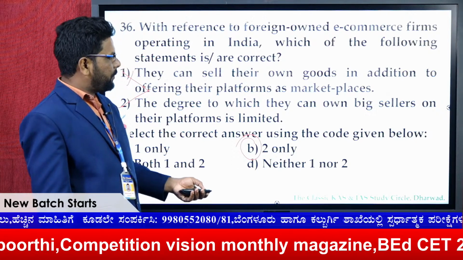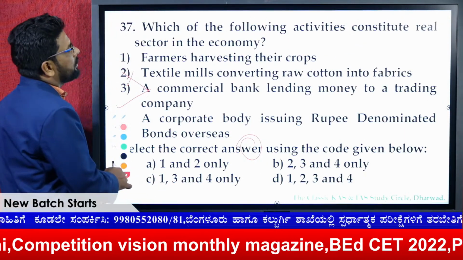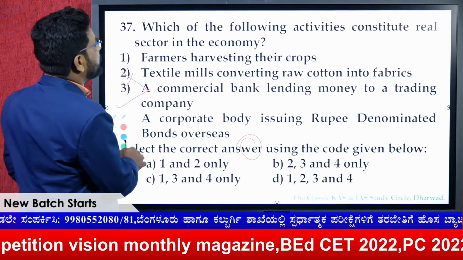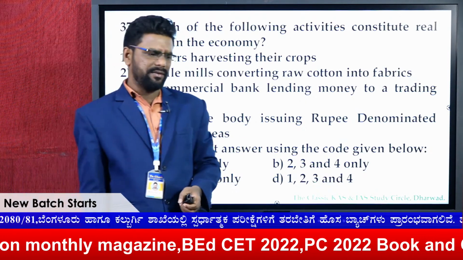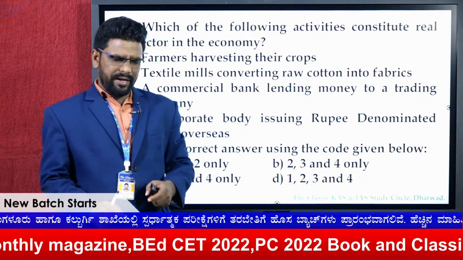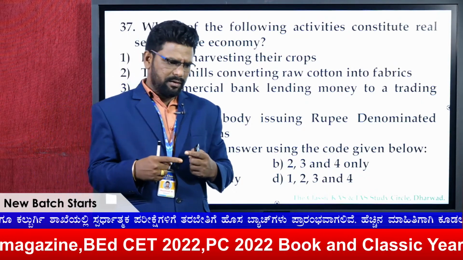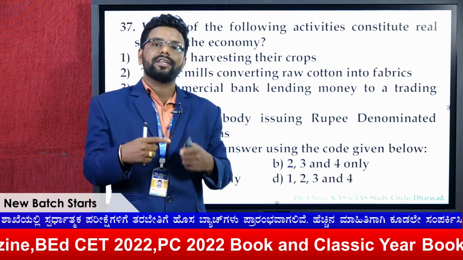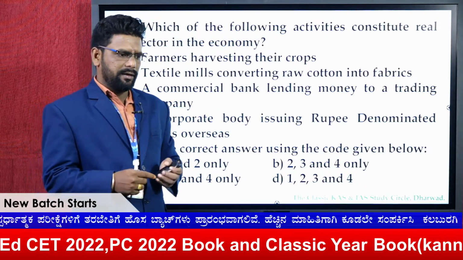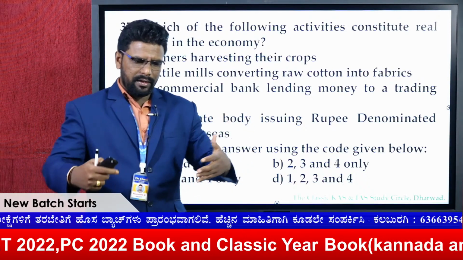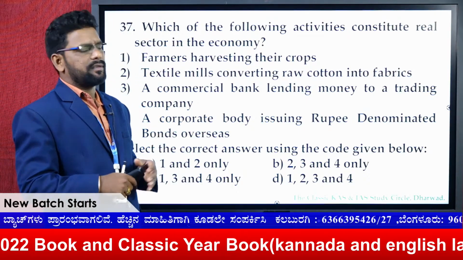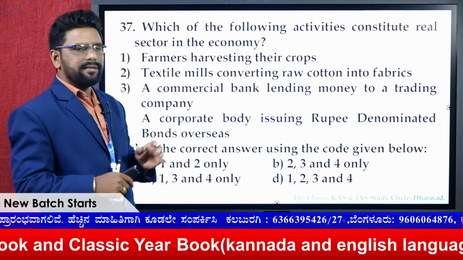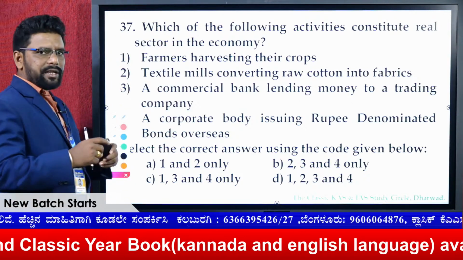Hope you are getting this. This again constitutes the real sector, and the real sector means where no financial transaction takes place. Agriculture and the industrial sector we sometimes consider as the real sector, which are near to the people.